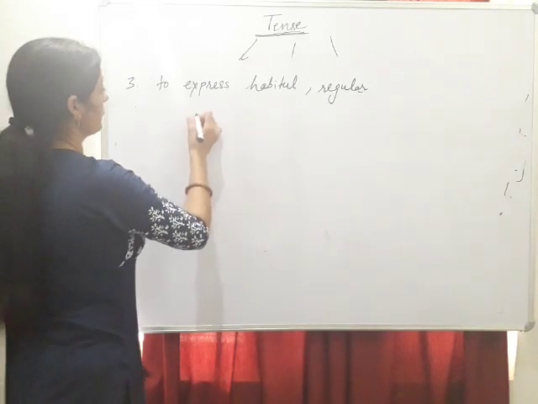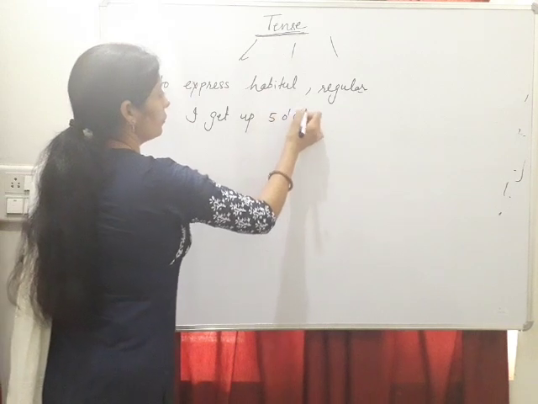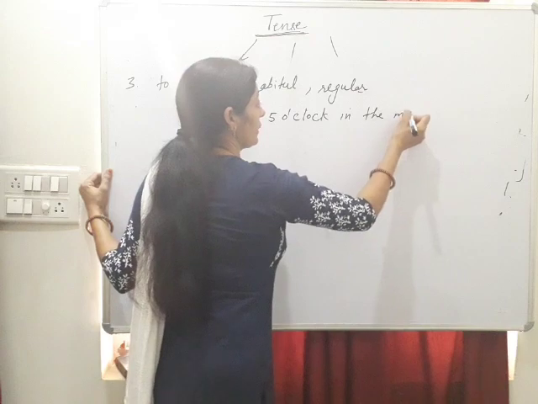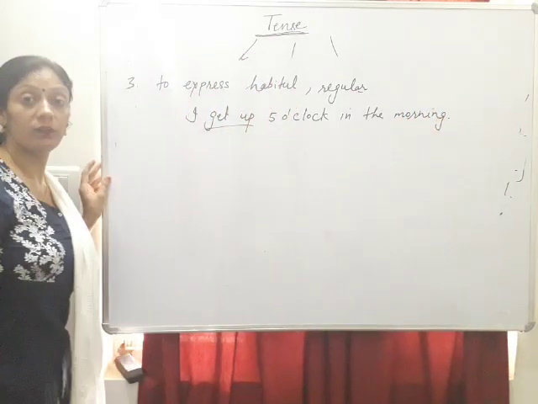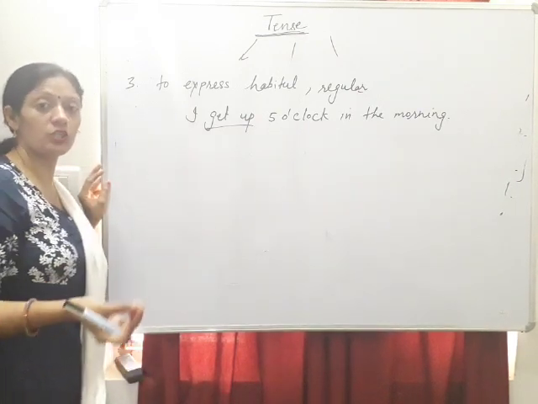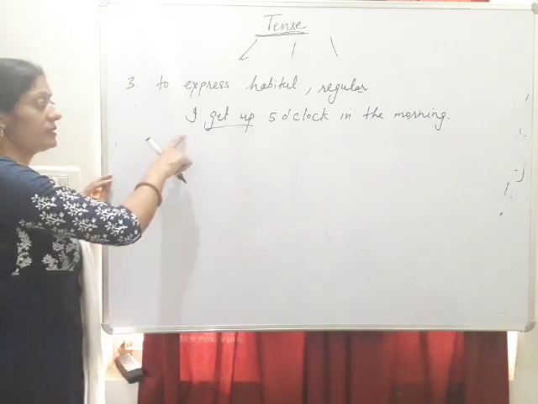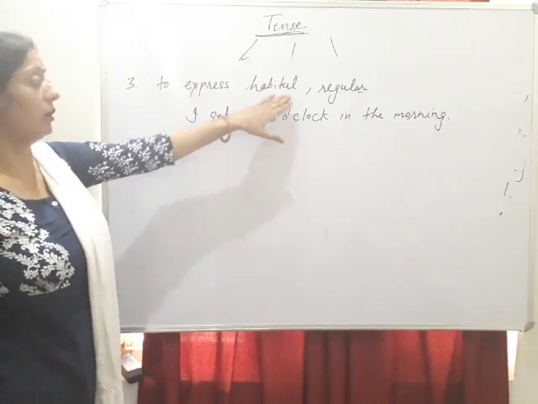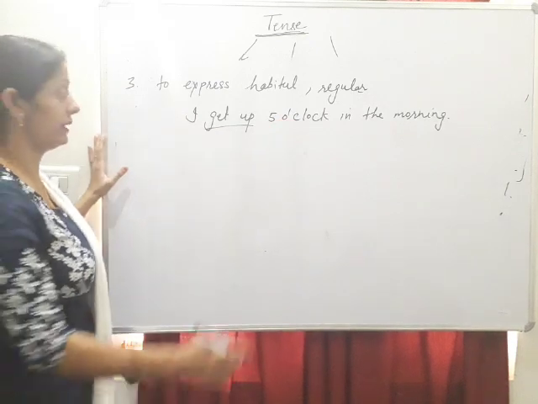As I say, I get up at 5 o'clock in the morning. It means every day I get up at 5 o'clock. She goes to temple daily. It means every day she goes to temple. Repetition is there. Routine is there. In this type of sentences, it means to denote habit of someone. When there is regularity, we use present indefinite tense.